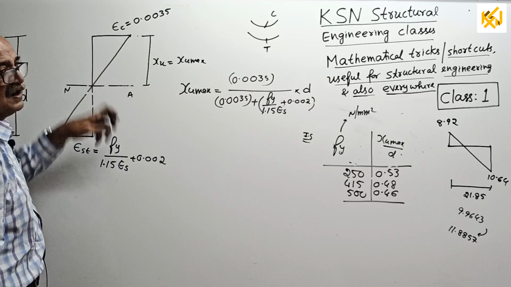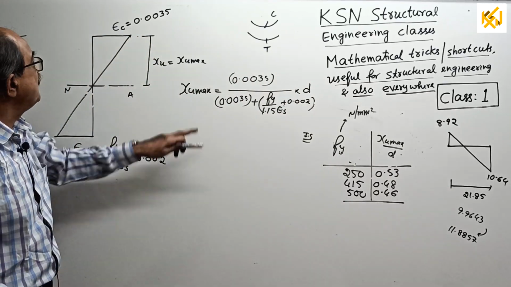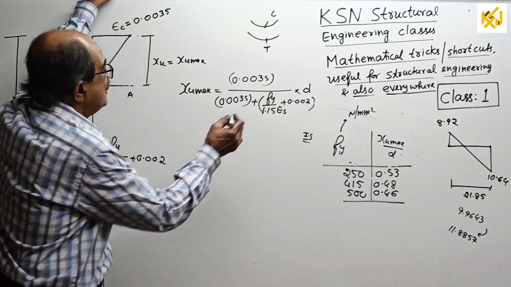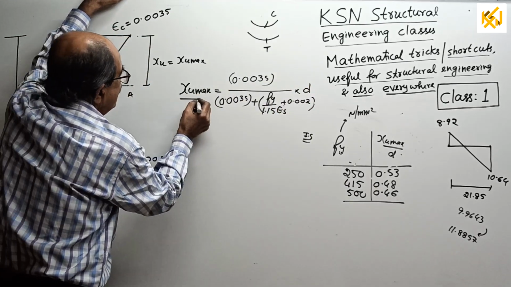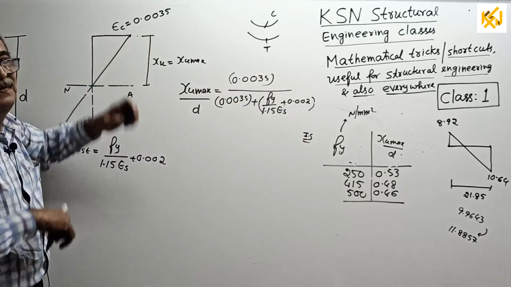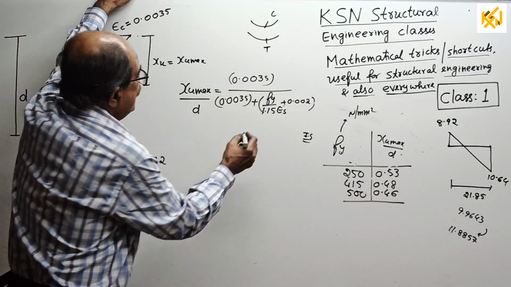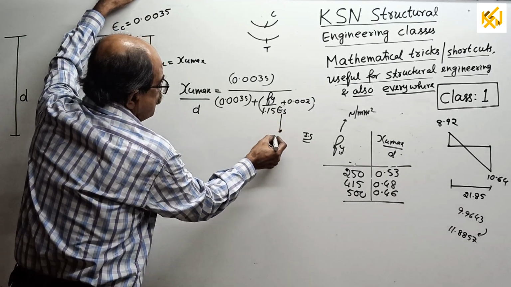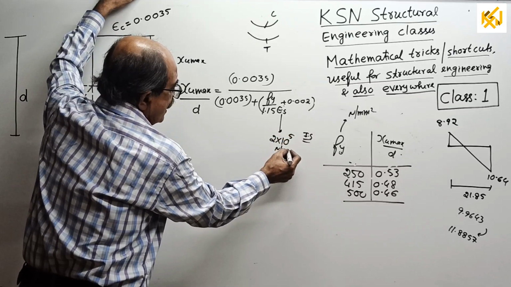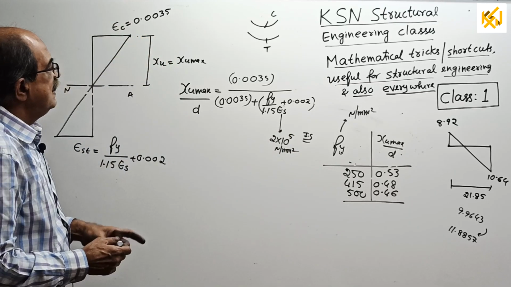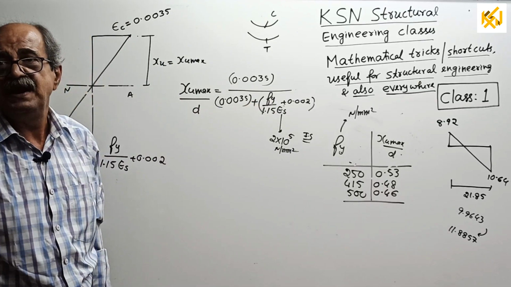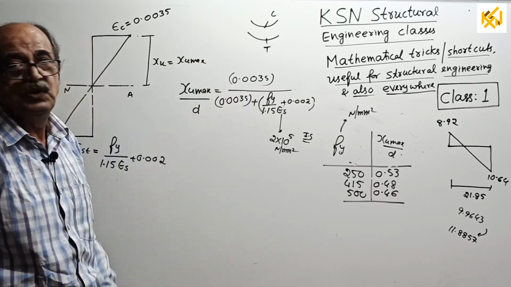Okay, this is clear. But this is xu max, and we want xu max by d. Next step, anybody can do it: d comes to this side. Remove it. Over. Now you should know that IS code says E of steel is 2 into 10 to the power 5 Newton per mm square. Depending on the Fy value, you can get xu max by d using this equation only.